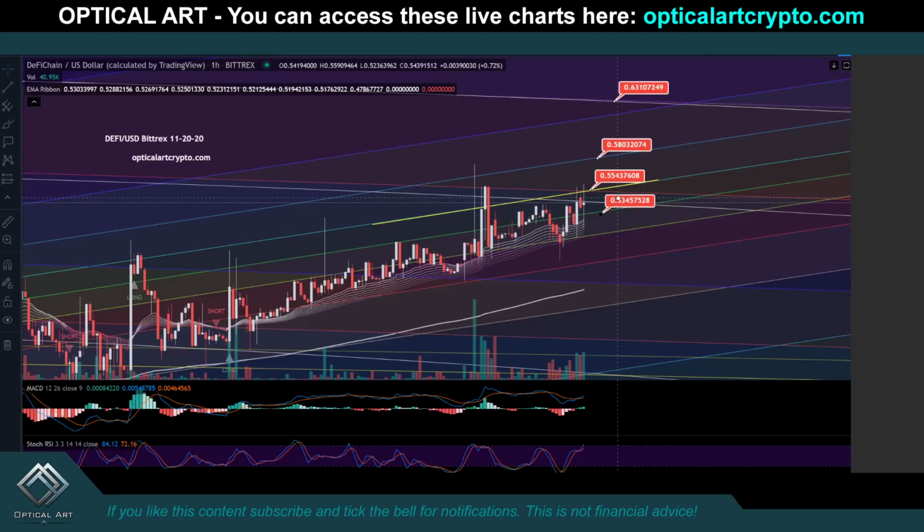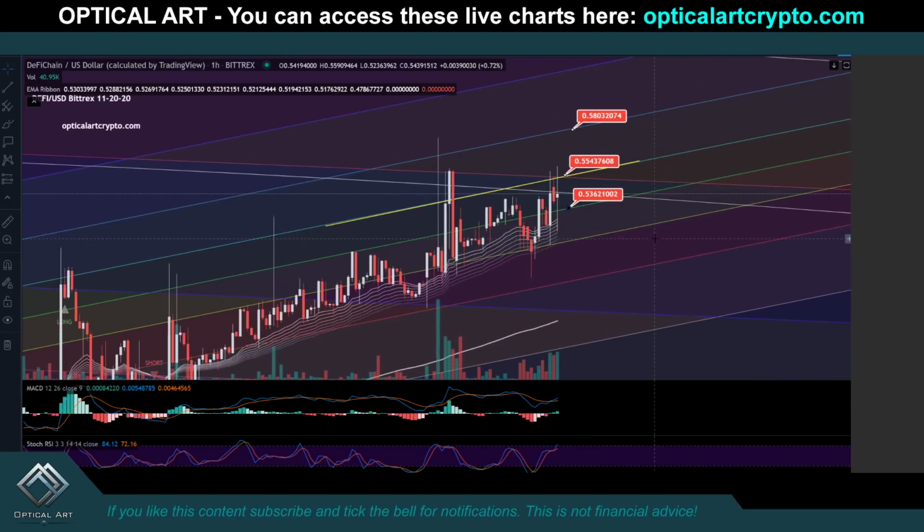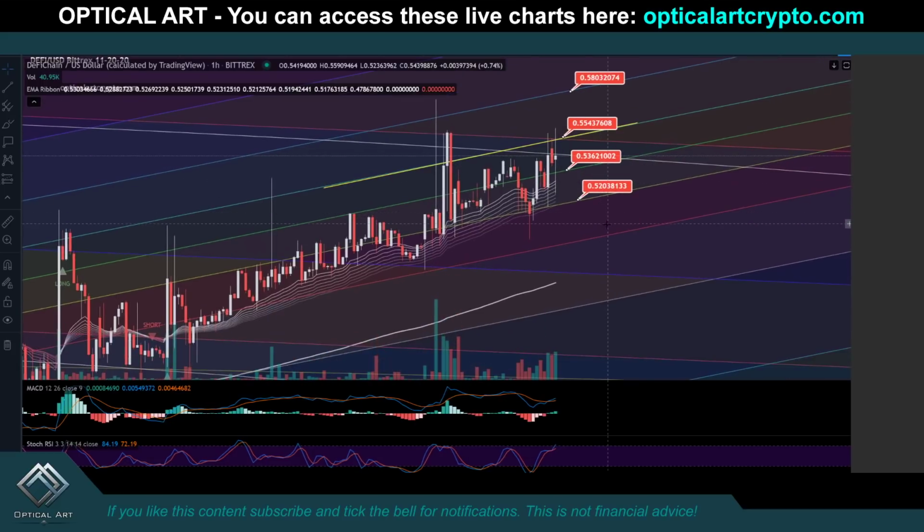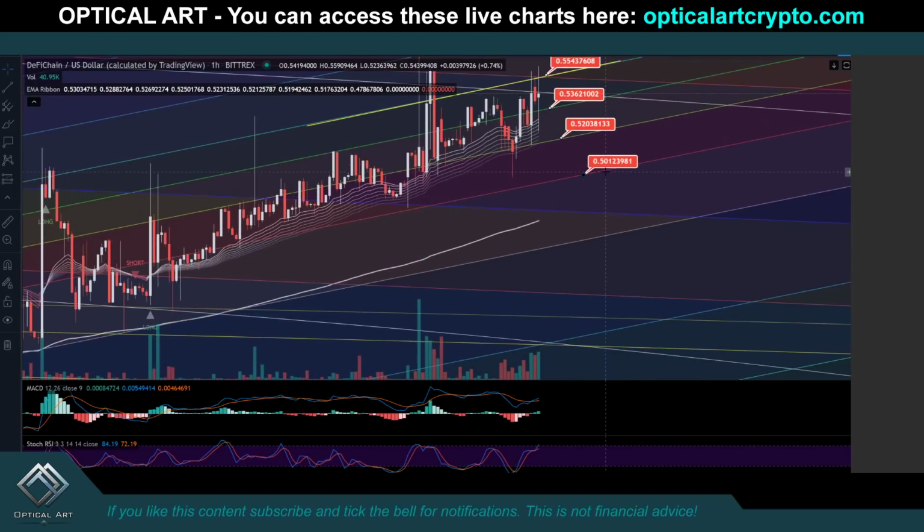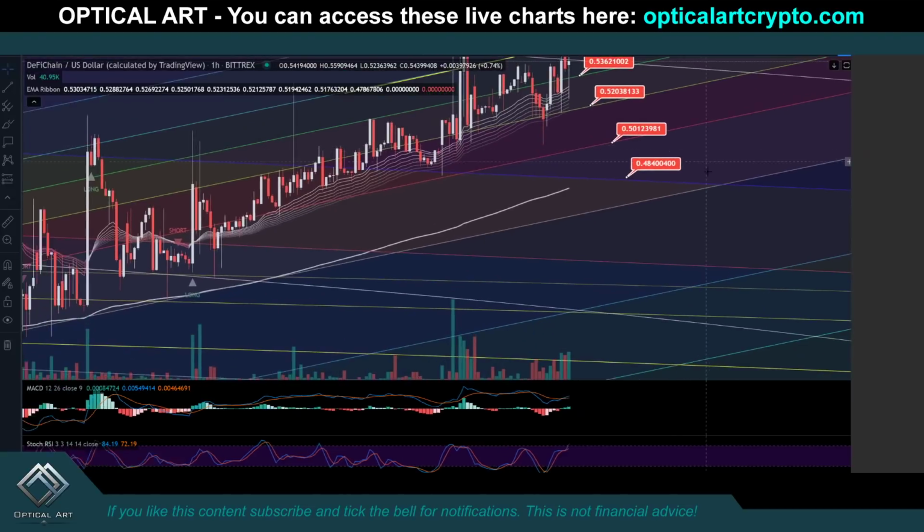Your current support to watch is right here at 0.536. Your next very strong support will be 0.52. And then you will have support below at 0.50. And then you will have support here at 0.4827.